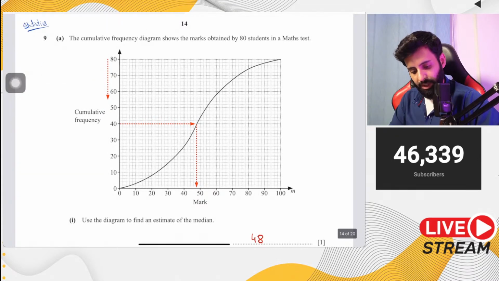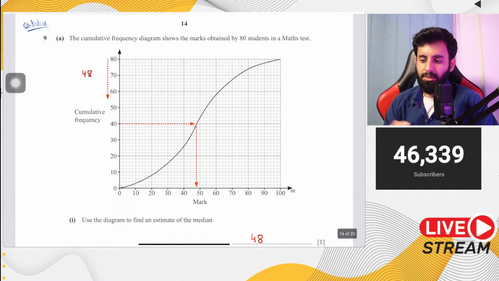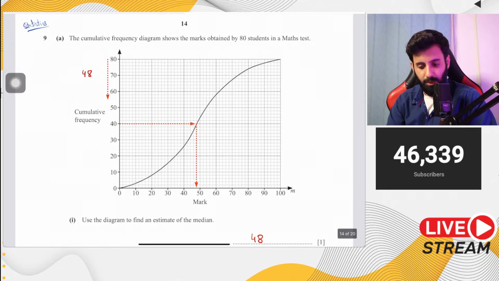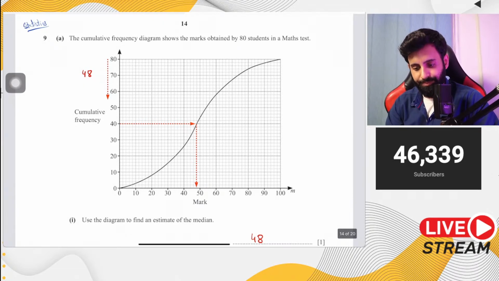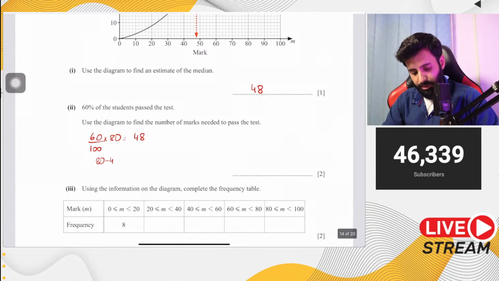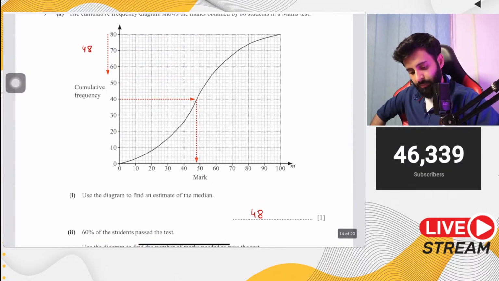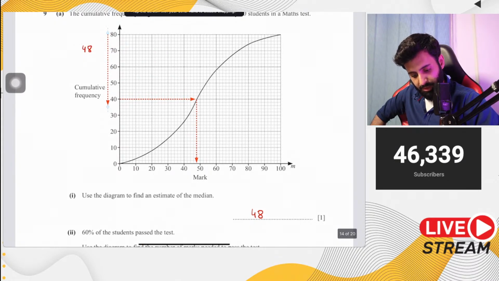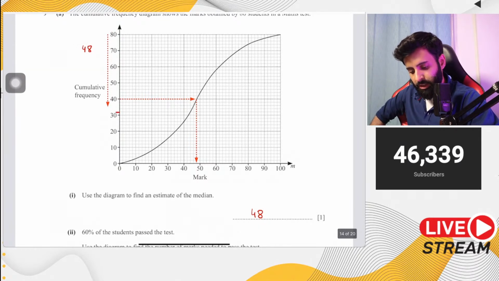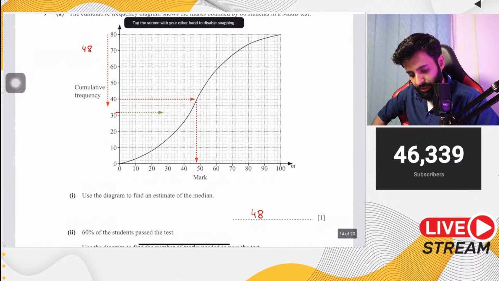So what we're going to do is from 80, we're going to subtract 48. Okay. So that we can see where do the passing students start from. So 80 minus 48 gives you 32. So that means the first 32 students have failed. Okay. But it's the 48 students that have passed. So 80 में से 48 minus किया 32. This is where we are now. Okay. So here's 32. This is where we're at. So that means all the students below this have failed, but all the students above it have passed.